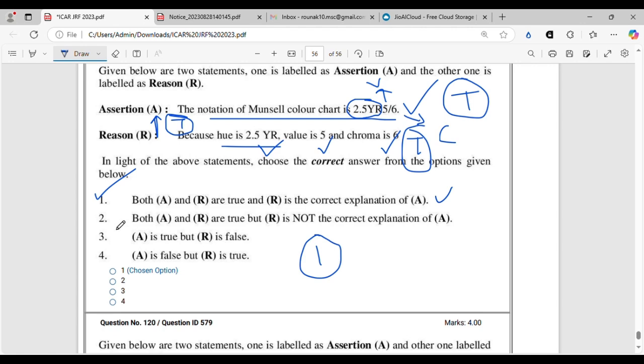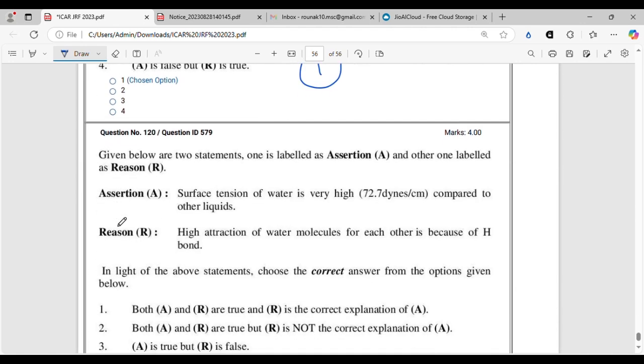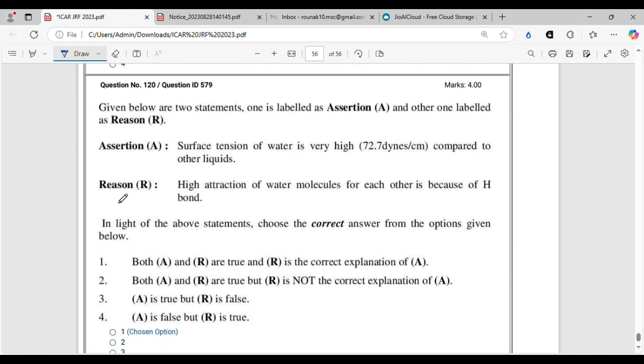No doubt about it. And that brings us to our last question, where here you can see the surface tension of water is very high, 72.7 dynes per centimeter. I was just telling it before in that question of capillary rise, and surface tension of water is very high, true. 72.7 dynes per centimeter is a true value compared to other liquids. So this statement is true. And reason is high attraction of water molecules for each other is because of hydrogen bond.